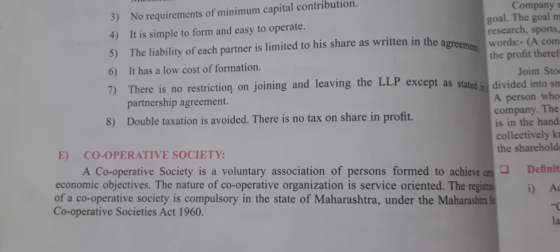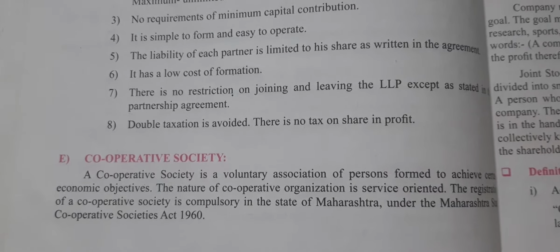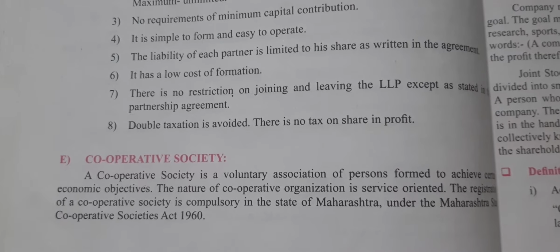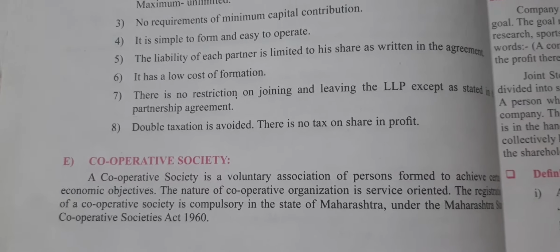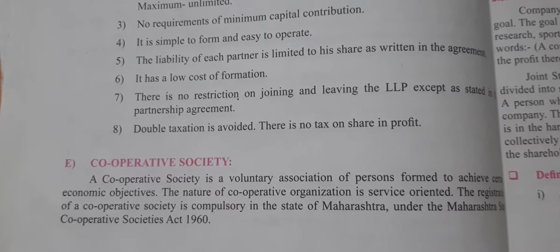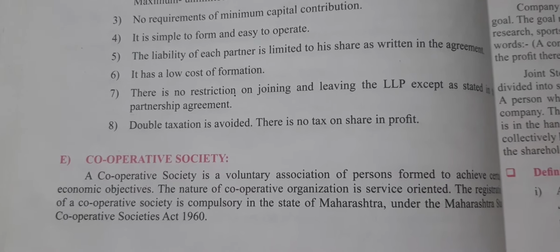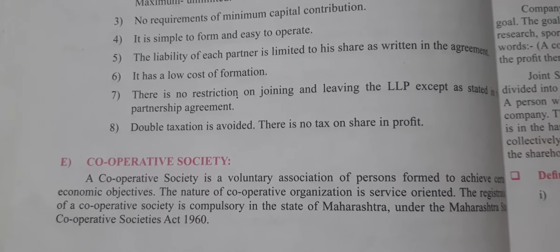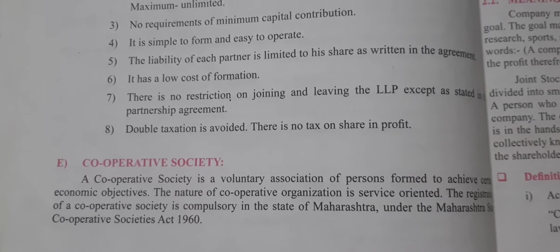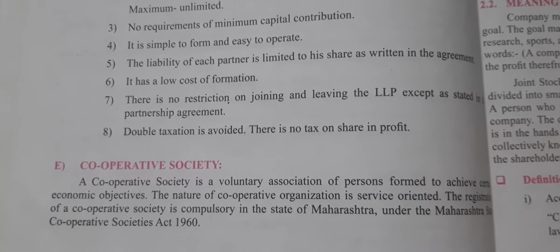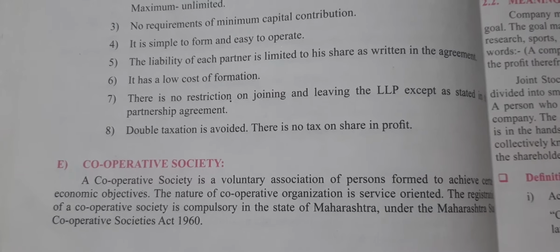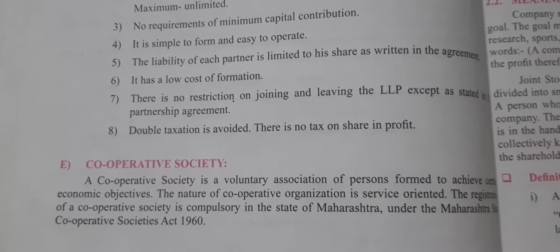A cooperative society is a voluntary association. Voluntary means as per the wish of the person, no need of compulsion. If a person wants to join, he can join. That is the meaning of voluntary. Association means two or more persons. A voluntary association of persons formed to achieve certain economic objectives.